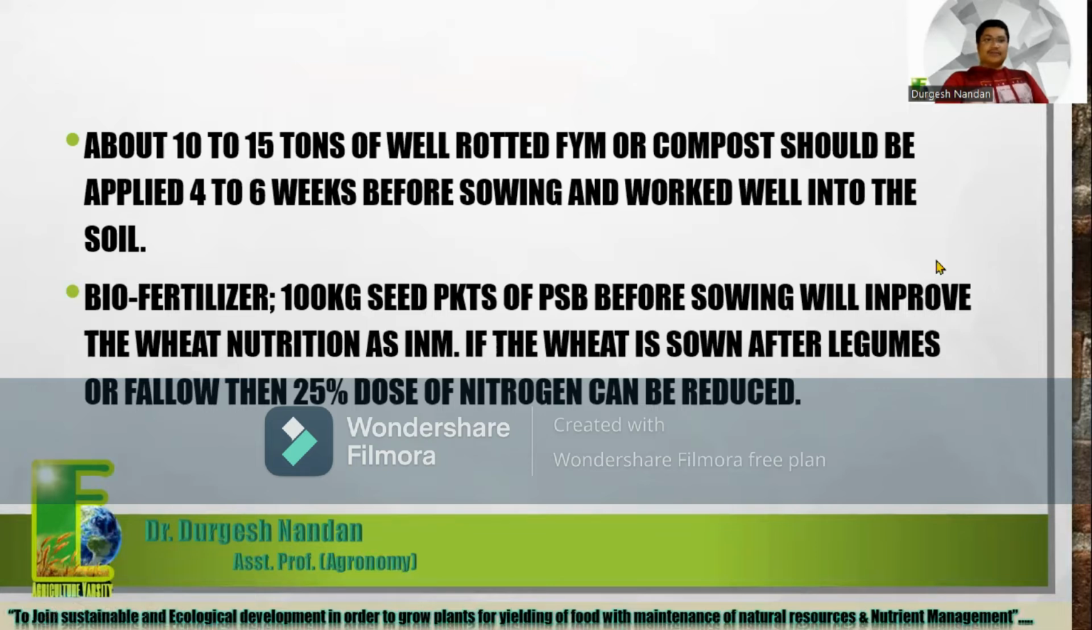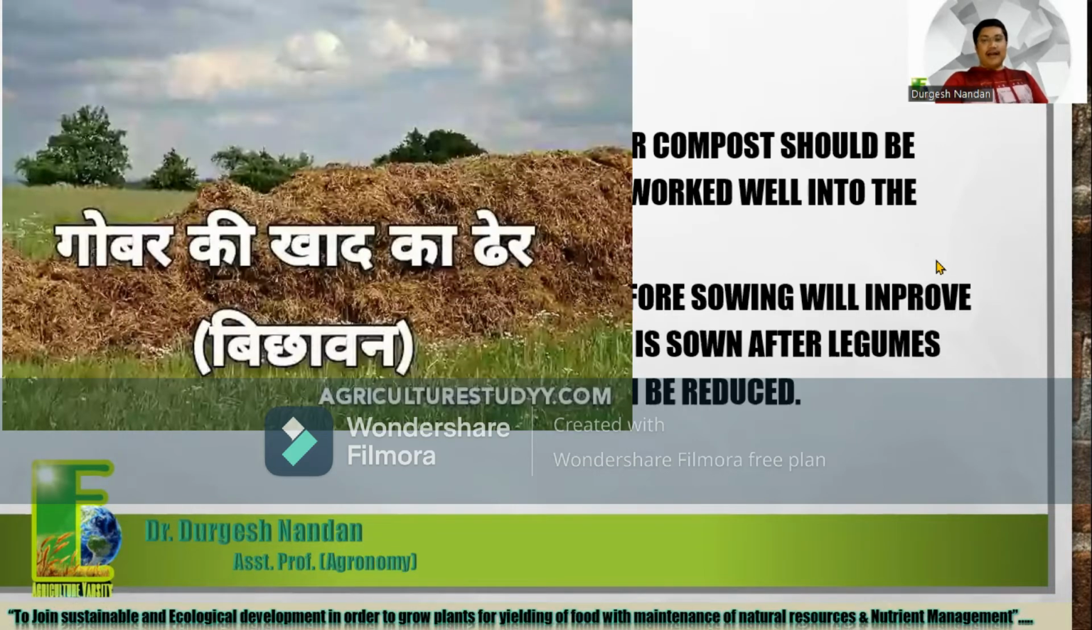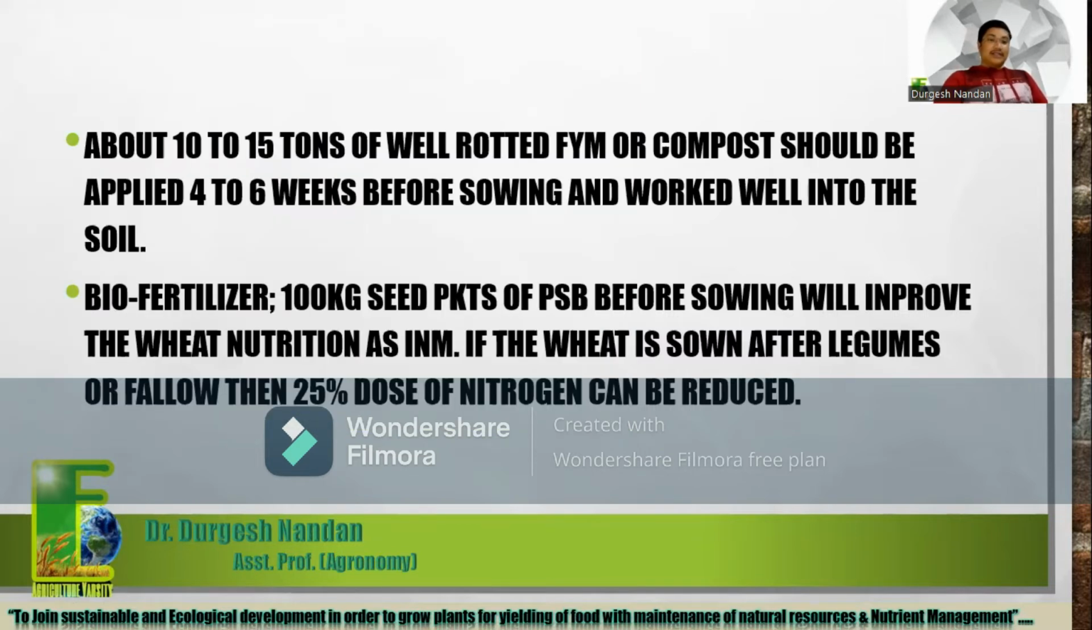And if we talk about manure, about 10 to 15 tons of well-rotted farmyard manure or compost should be applied 4 to 6 weeks before sowing and worked well into the soil. And nowadays there is the trend of organic farming. In organic farming we use just FYM and compost, and to fulfill the nutrient requirement, we generally use manures and biofertilizers. After that, the remaining amount we complete through chemical fertilizers.